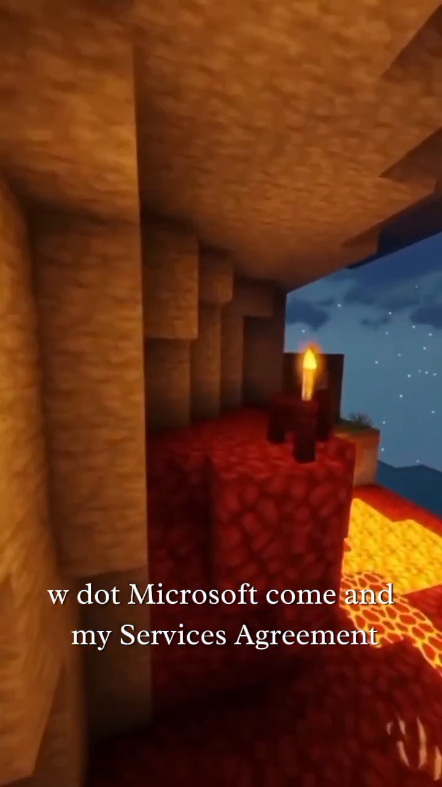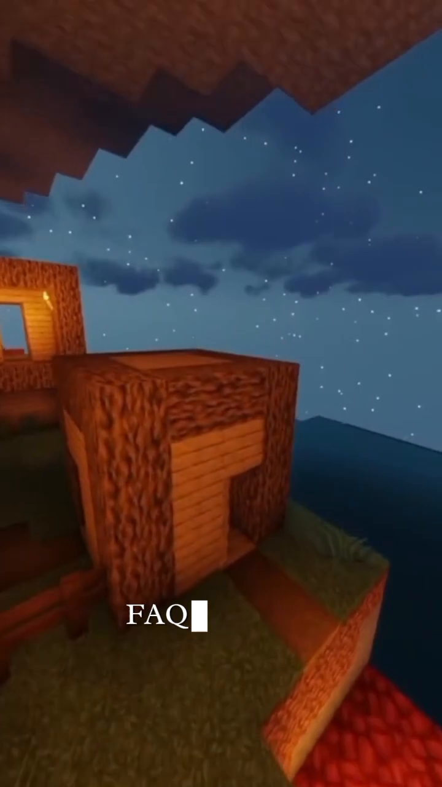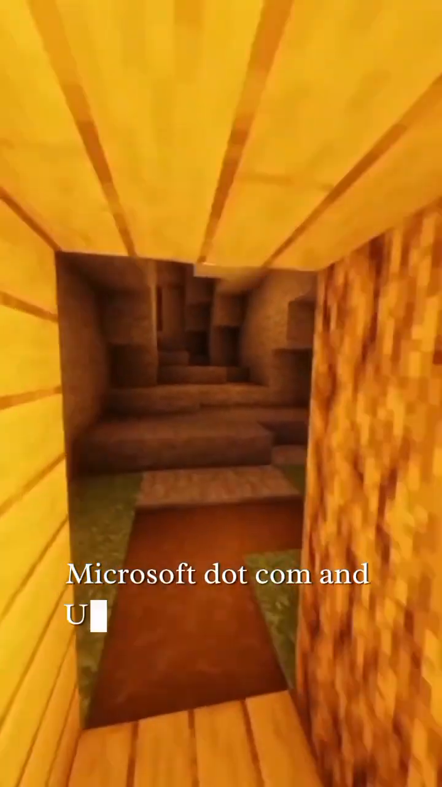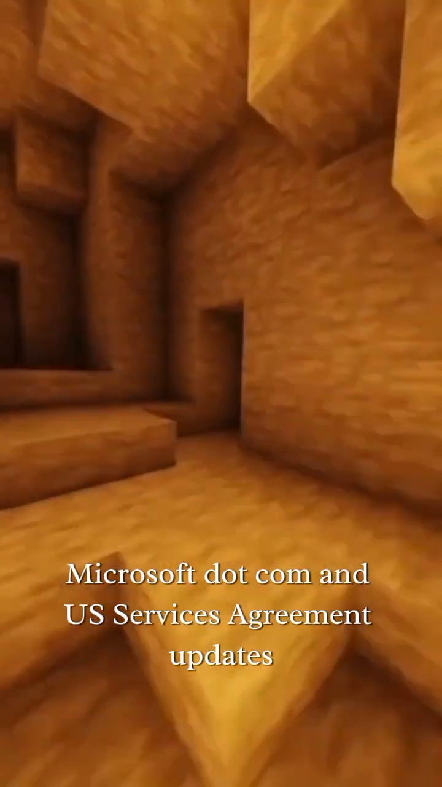https://www.microsoft.com My Services Agreement FAQ tps://www.microsoft.com US Services Agreement Updates.